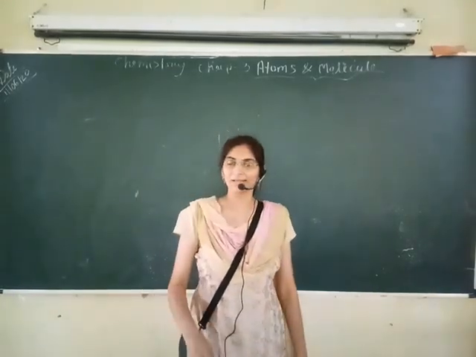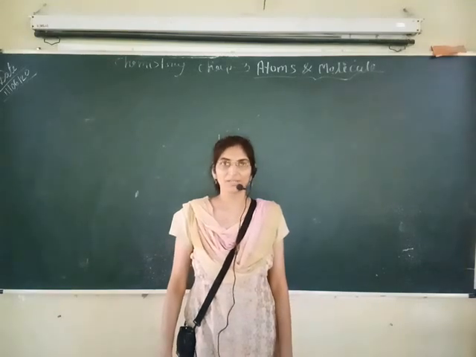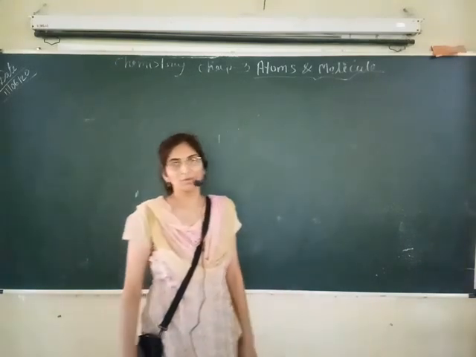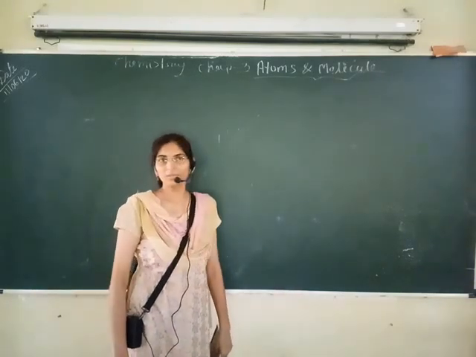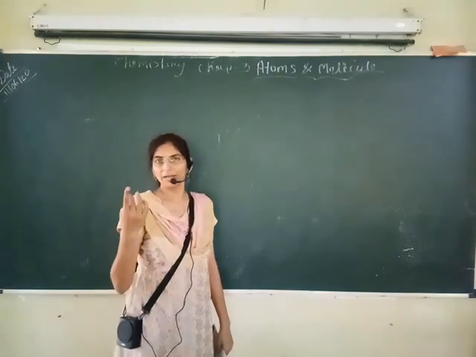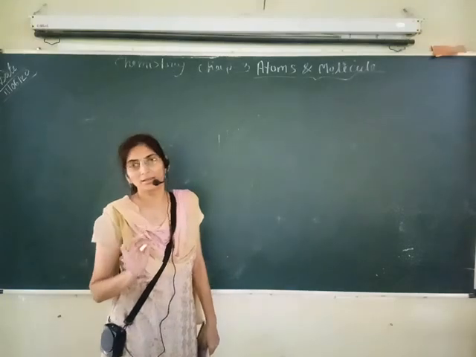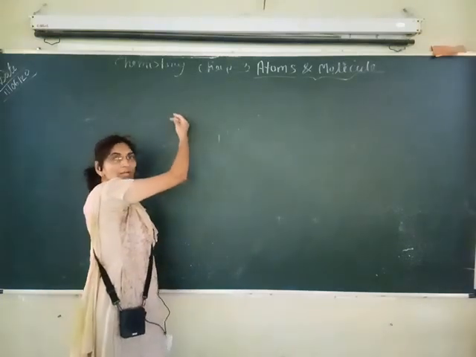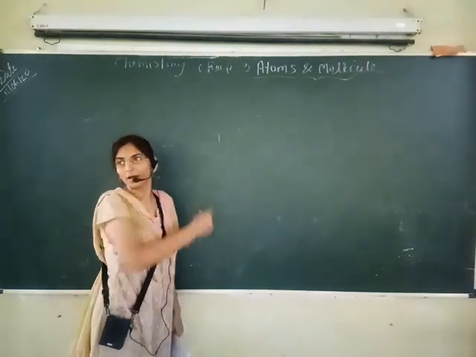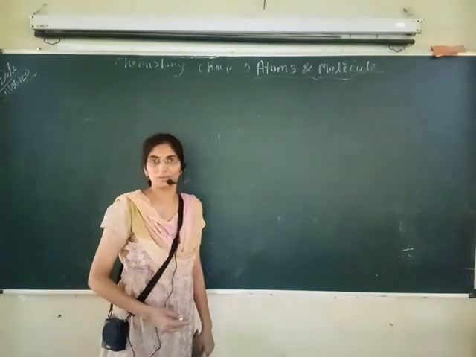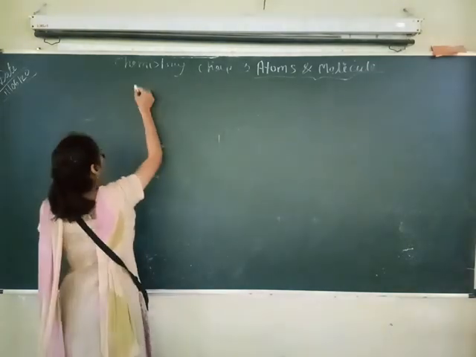In our previous lectures we have seen what atoms and molecules are. So you know very well now what atoms are: the tiniest particle of matter. That we have seen, and I have described the definition here. Again, what is a molecule, that also we have seen. So what is an atom?